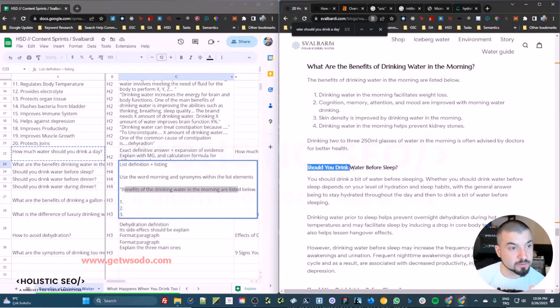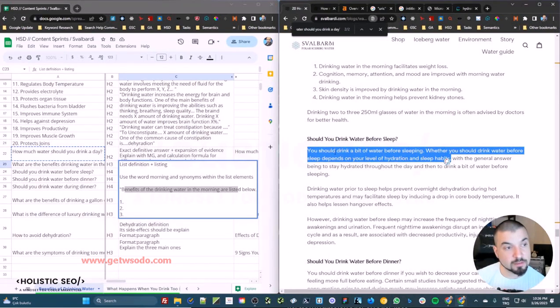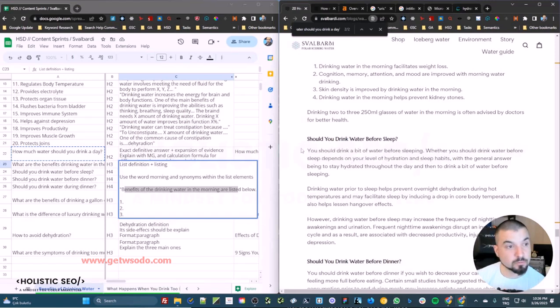If we ask the question, should you drink water before sleep? Here it tells you should drink a bit of water before sleeping. Whether you should drink water before sleep depends on your level of hydration and sleep habits. The reason that we don't tell yes or no directly is there is no direct answer. That's why first we actually give a drink or positive answer here, because we use the positive predicate here. According to the positive answer, we should be giving a suggestion with a caution.